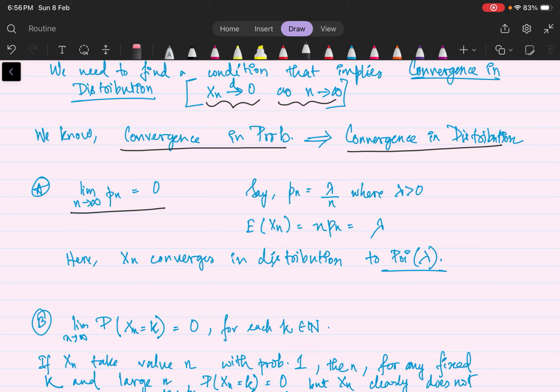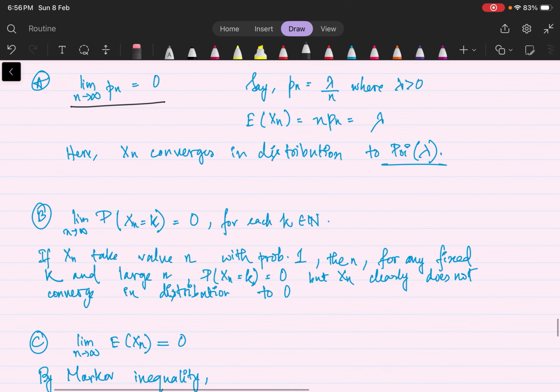When n is large and pn is very small, we can approximate a binomial distribution by a Poisson distribution, where the mean is equal to n into p. So Xn converges in distribution to Poisson(lambda), which is not the correct option.